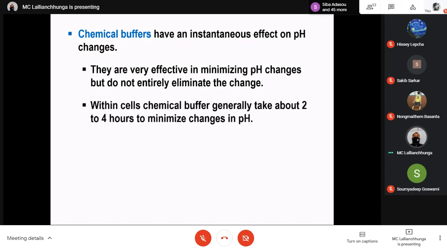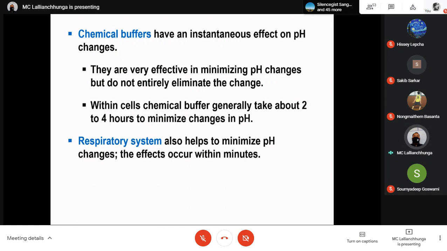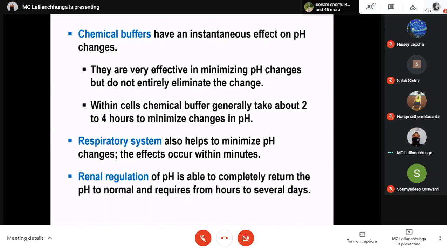Within cells, chemical buffers generally take about 2 to 4 hours to minimize changes in pH. What about the respiratory system? It also minimizes pH changes. The effect occurs within minutes. Renal regulation of pH is able to completely return the pH to normal and requires from hours to several days. So it is slow, but renal regulation of acid-base balance is very effective.